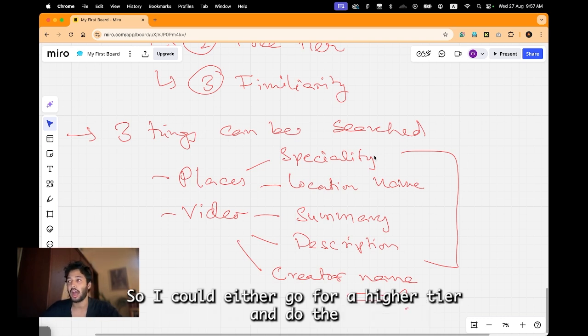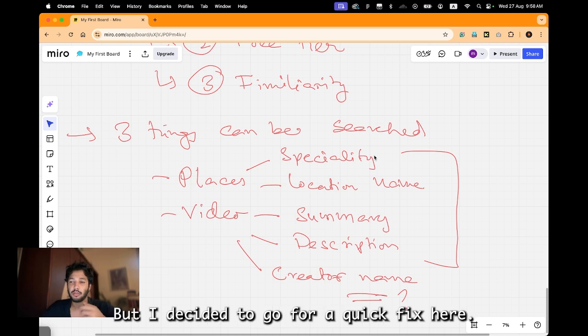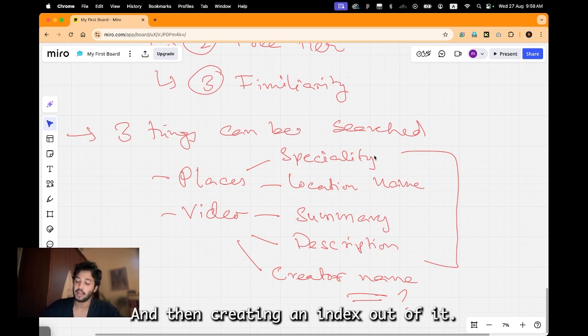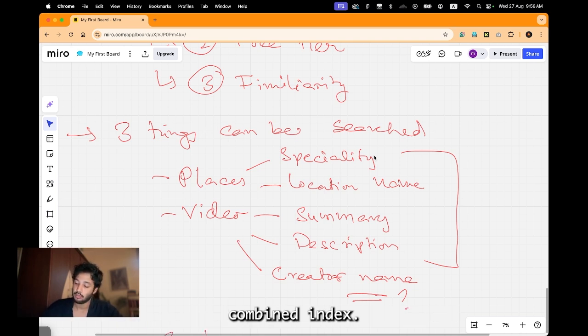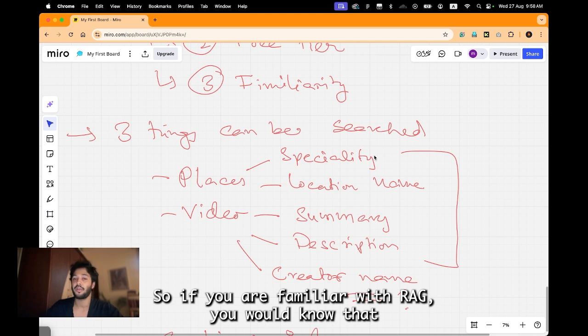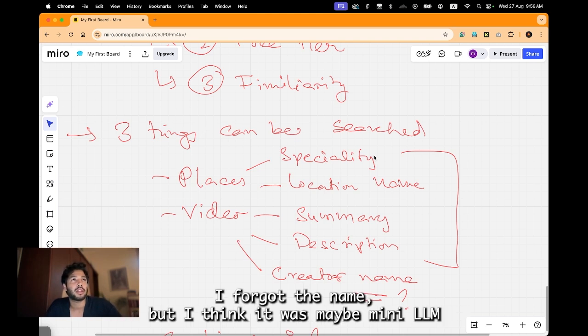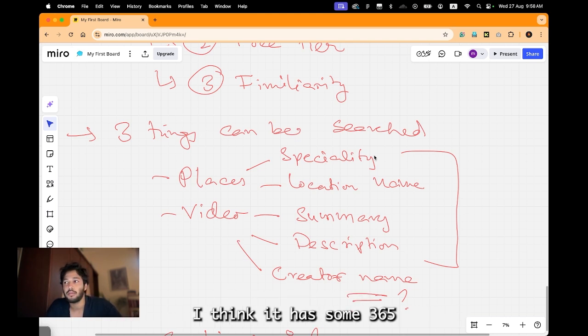I could either go for a higher tier and do the appropriate thing, but I decided to go for a quick fix. I tried combining all of them and then creating an index out of it, a combined index. If you are familiar with RAG, you would know that it requires some kind of encoder. I am using an encoder, I forgot the name, but I think it was MiniLM.